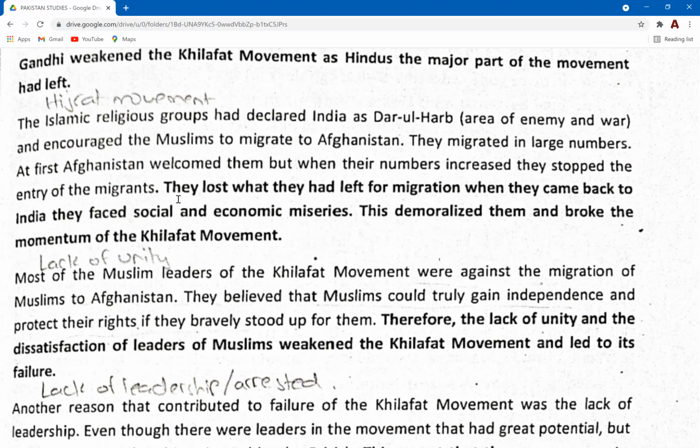This is what the analysis says. If you just read the bold lines here, they lost what they had left for migration. When they came back to India, they faced social and economic miseries. This demoralized them and broke the momentum of the Khilafat movement. So this is the effect. This is how the failed Hijrat movement caused the Khilafat movement to fail.